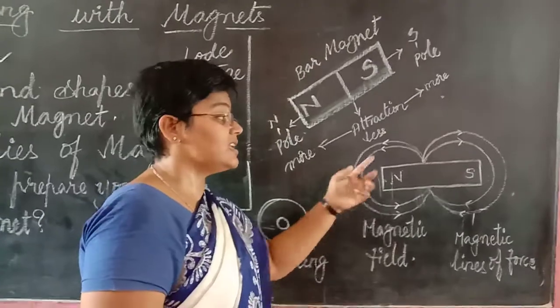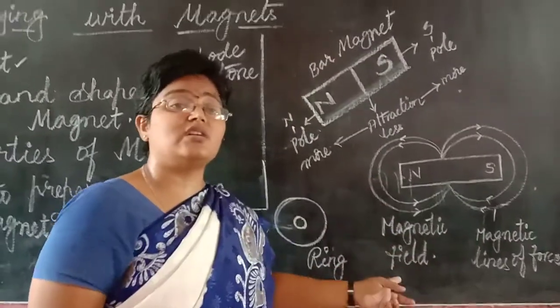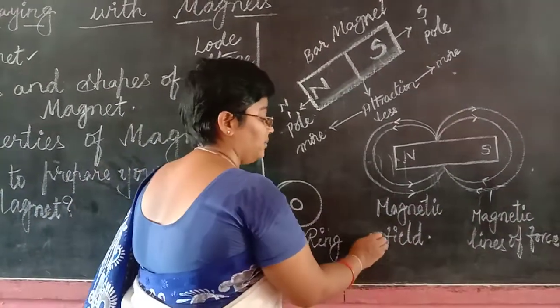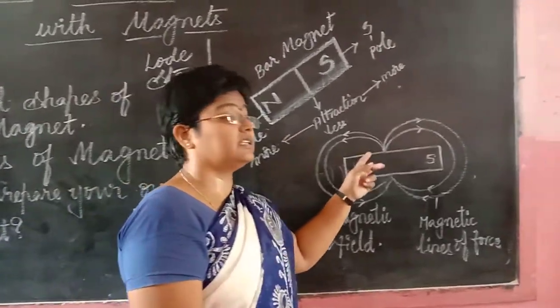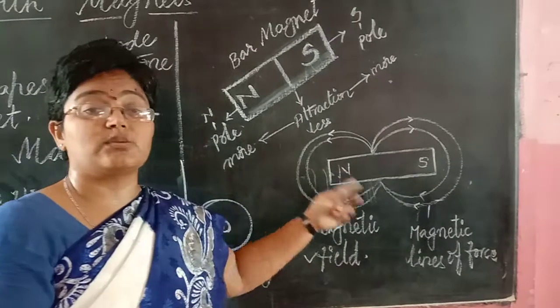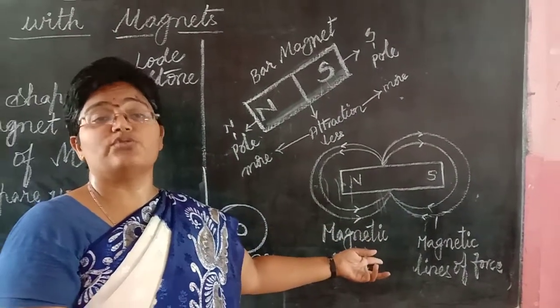And what is the area around the magnet called? It is said to be the magnetic field. And the lines which surround the magnet are said to be magnetic lines of force.